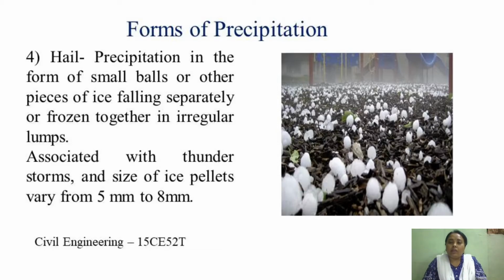And again, there are many other forms of precipitation, that is drizzle. Drizzle is where the droplet size is less than 0.5 mm. Drizzling is something you will never call rain, but say there is a slight showering of raindrops.